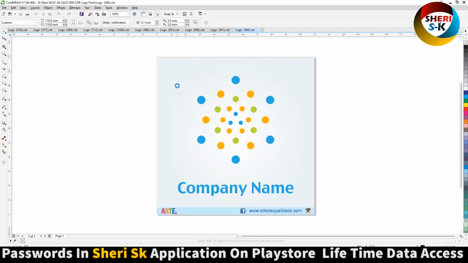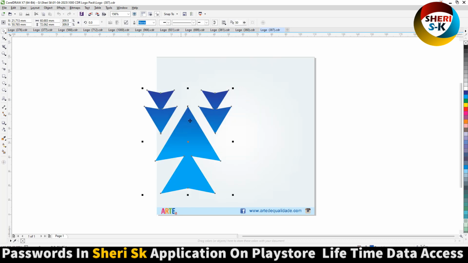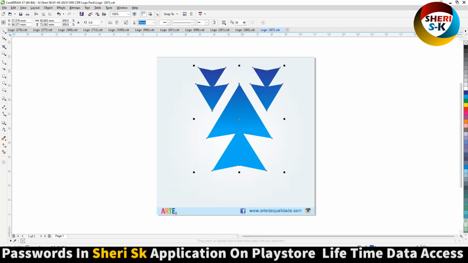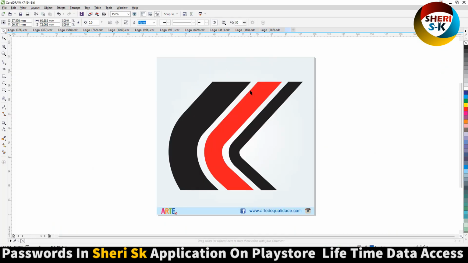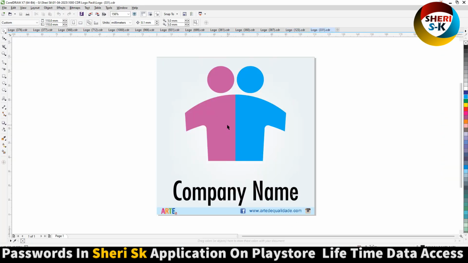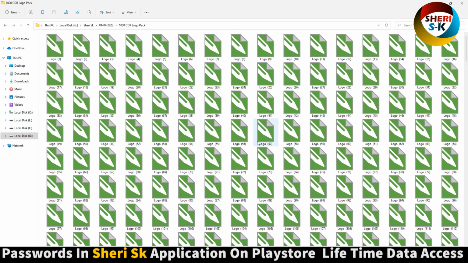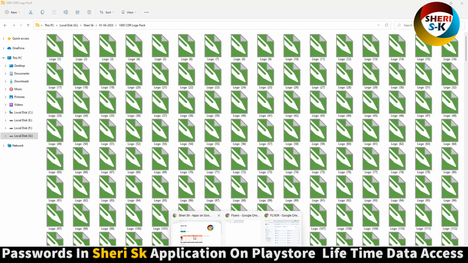Ladybug, company name, simply you can edit everything, and password in this app.